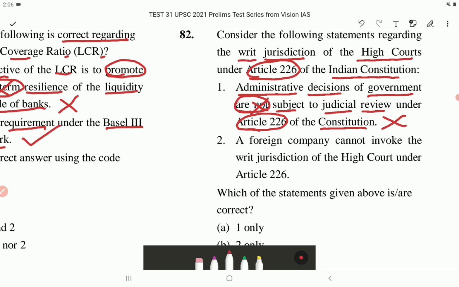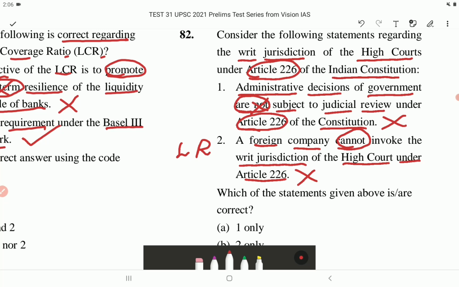Statement 2. A foreign company cannot invoke the writ jurisdiction of the High Court under Article 226. This is incorrect. A foreign company can invoke the writ jurisdiction of the High Court under Article 226 for enforcement of its legal rights.